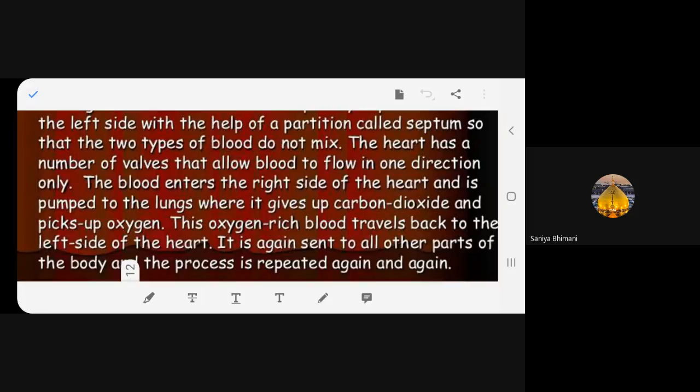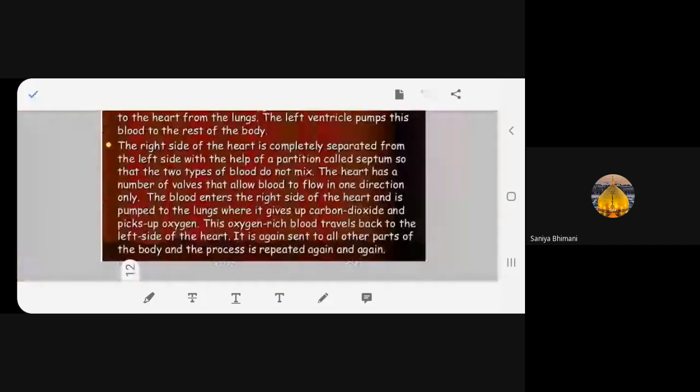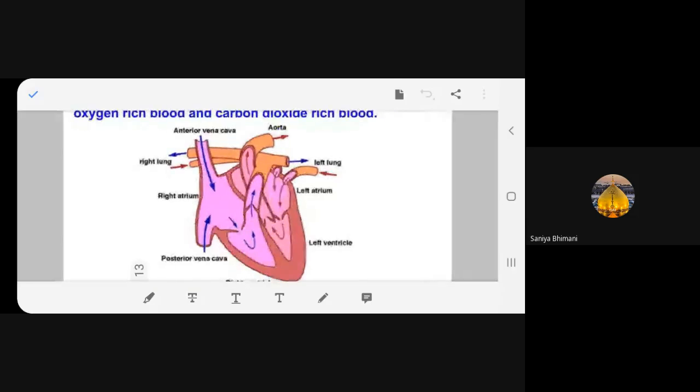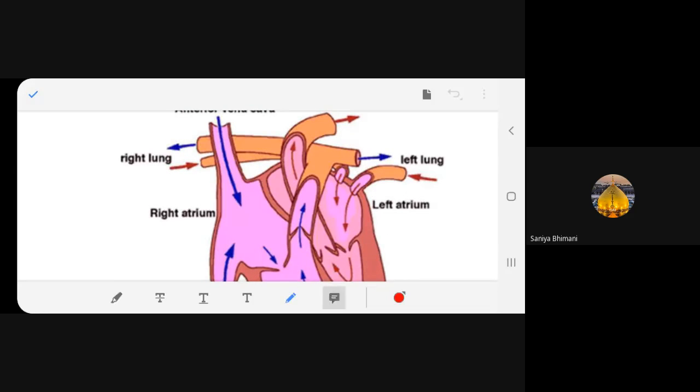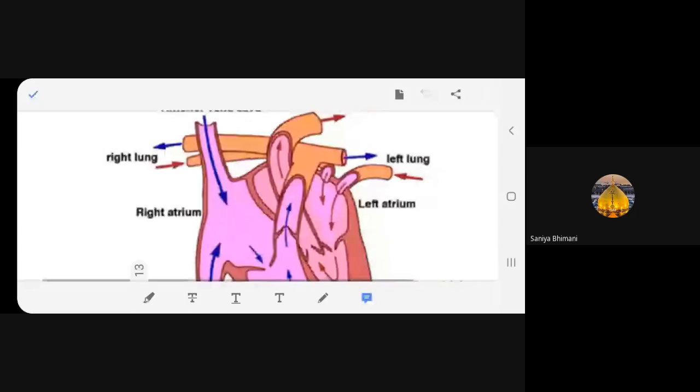Read. Blood from the body enters the right side of the heart and is pumped to the lungs where it gives up the carbon dioxide and picks up the oxygen. Okay. So where is the blood actually entering? It is entering the right side. Here. Can you see this? It is entering the right side. Got it?